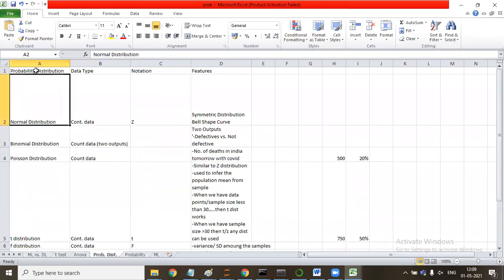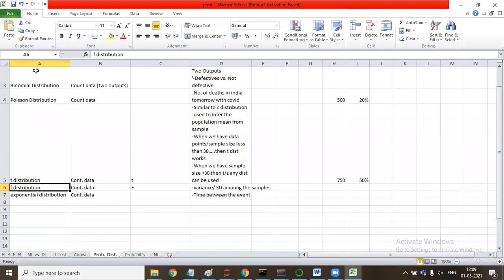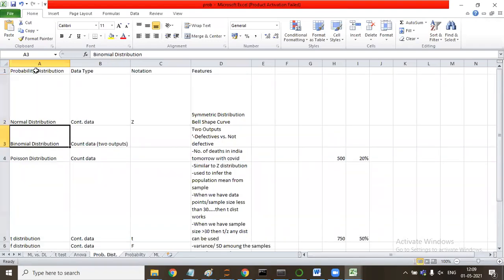And the thing that we have seen, and we will see today as well, is basically the normal distribution, the standard normal curve. Some of the examples we have covered through live examples as well. In a similar way, all of the distributions are used based on their applications. So if I have to calculate the probabilities for any event or incident, I have to use among these probability distributions.